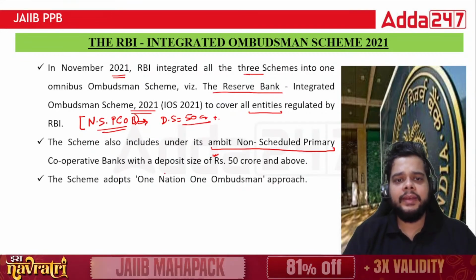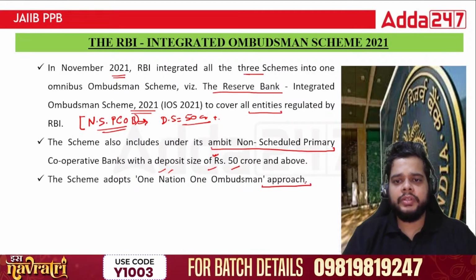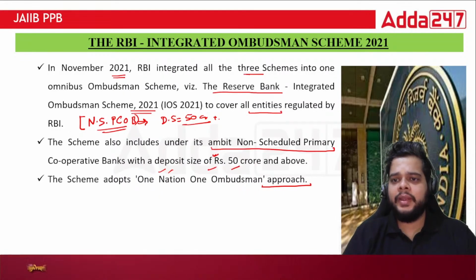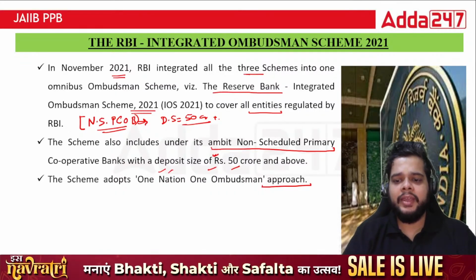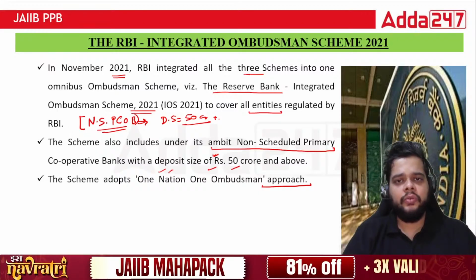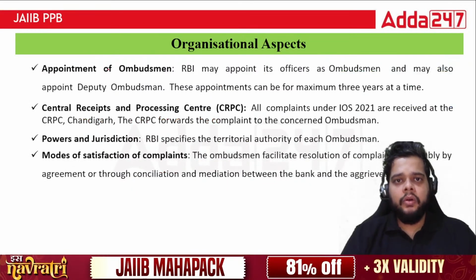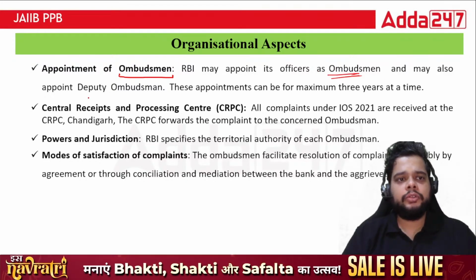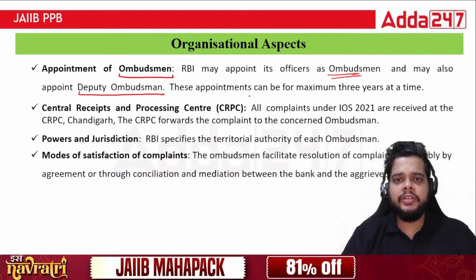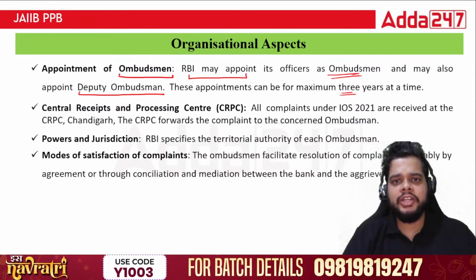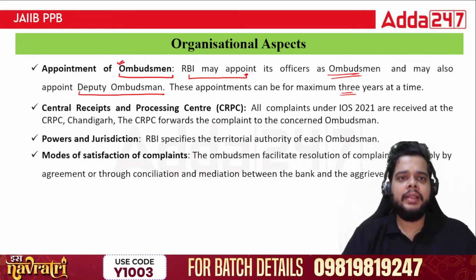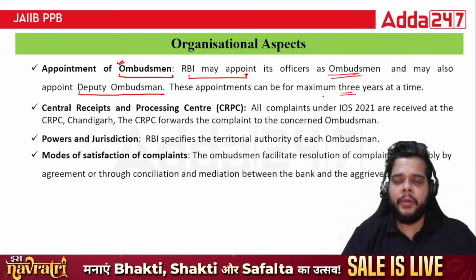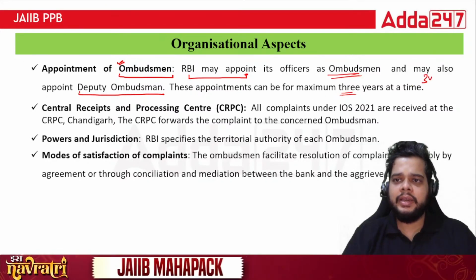The scheme adopts the one nation, one ombudsman approach, that you need not have different ombudsmen for digital transactions, different for the NBFCs, different for all other transactions. No, only one ombudsman must exist. Who will appoint the ombudsman? That is a pertinent question here. RBI may appoint its officers as ombudsman and may also appoint a deputy ombudsman as well. These appointments can be for a maximum of 3 years. So directly you can say that RBI's officials will be the ombudsman in the longer run. So when I talk about the appointment tenure, the maximum tenure is 3 years.